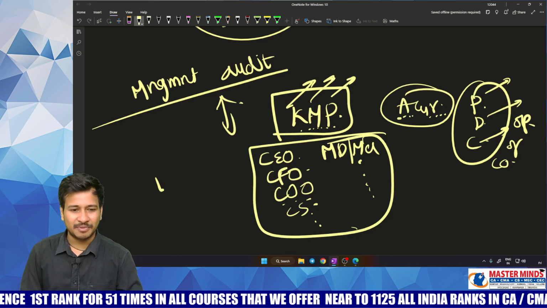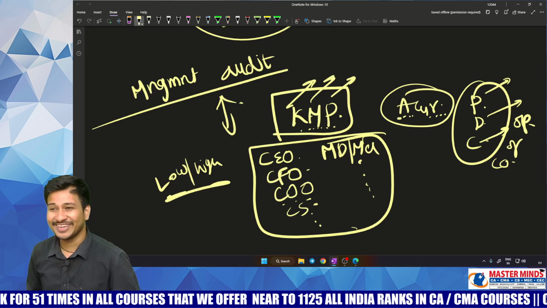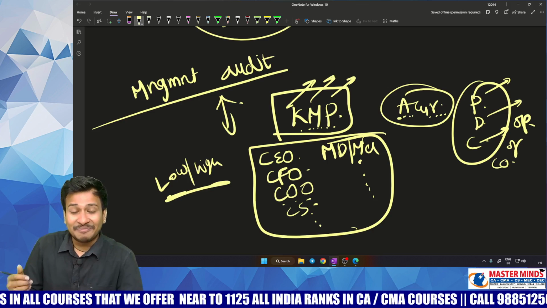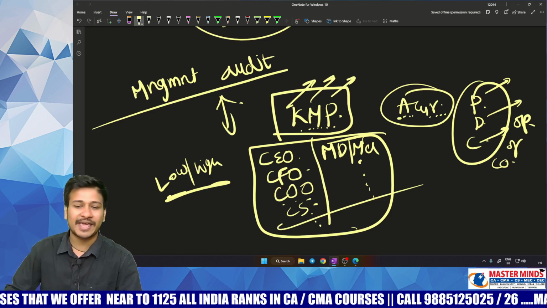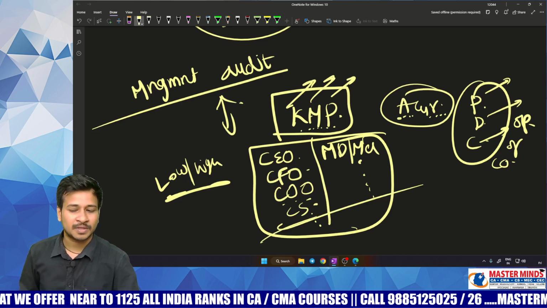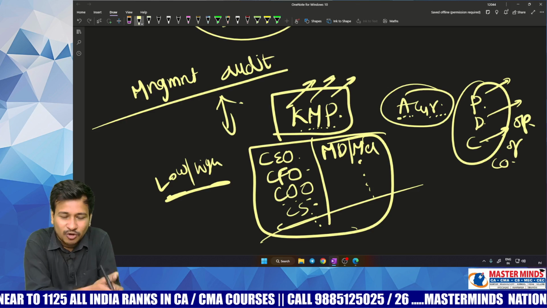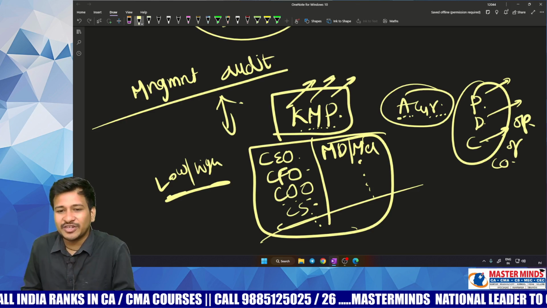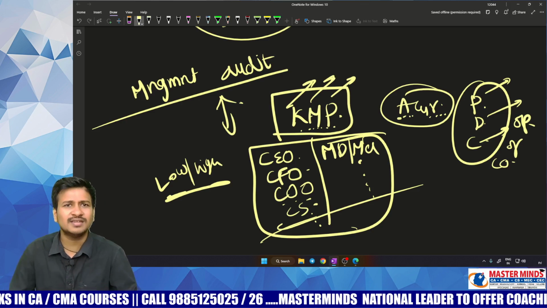For your kind information, my dear children, think with common sense and tell me: are the salaries of KMP low or high? Obviously higher. Not even high, higher. The company has to spend crores and crores of rupees to retain these KMPs. But the point to note is, if the company is paying crores and crores of rupees on them, would the company like to know the efficiency of these people or not? Of course, yes.